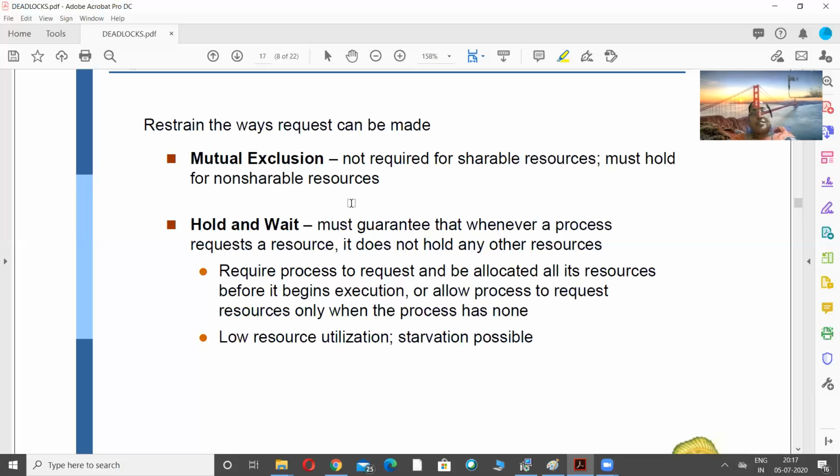Now the second one is hold and wait. How do you deal with it? Let us break this into two parts. One is hold. How do we avoid the hold condition? The process will not have any resources with it in advance, but follows the just-in-time approach. Whenever the process requires a resource, it will place a request for that resource.